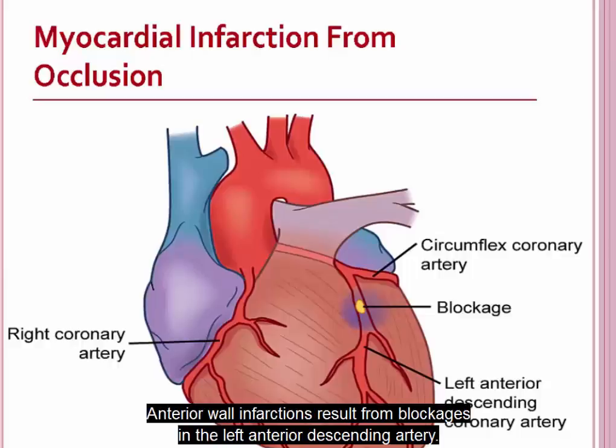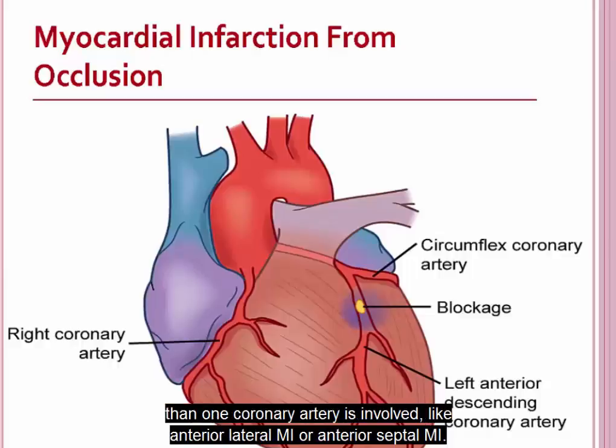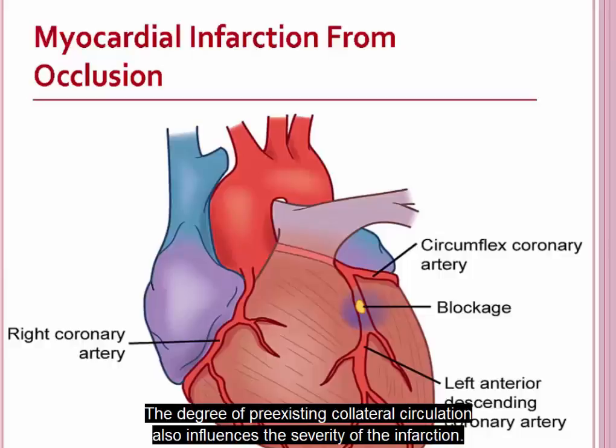Anterior wall infarctions result from blockages in the left anterior descending artery. Blockages in the left circumflex artery usually cause lateral and/or posterior wall MIs. Damage can occur in more than one location, especially if more than one coronary artery is involved, like anterolateral MI or anteroseptal MI. The degree of pre-existing collateral circulation also influences the severity of the infarction.